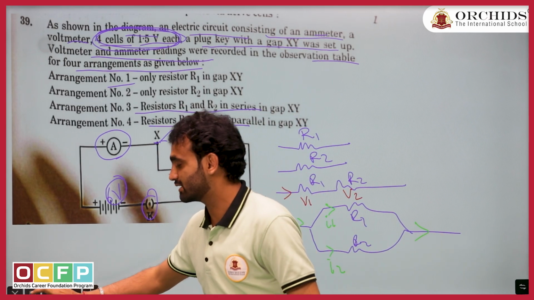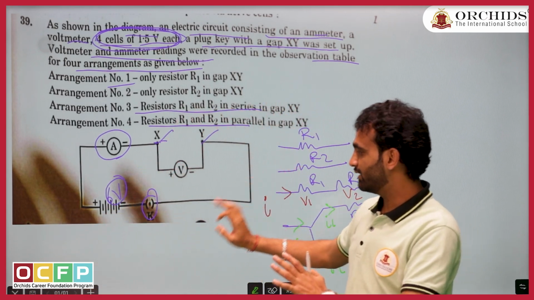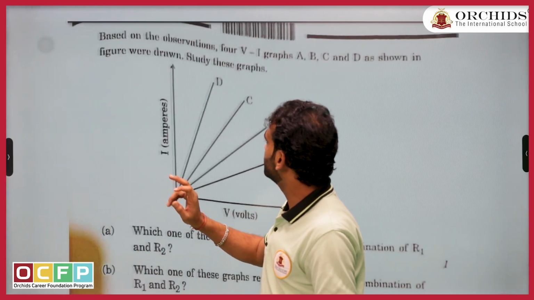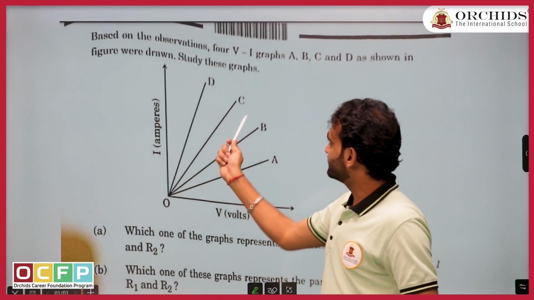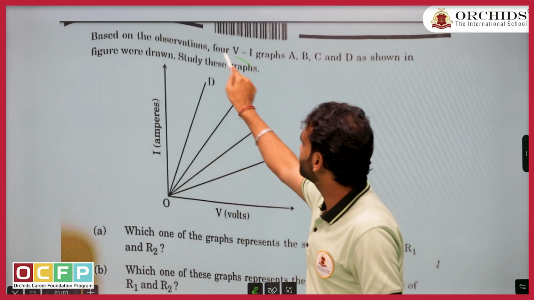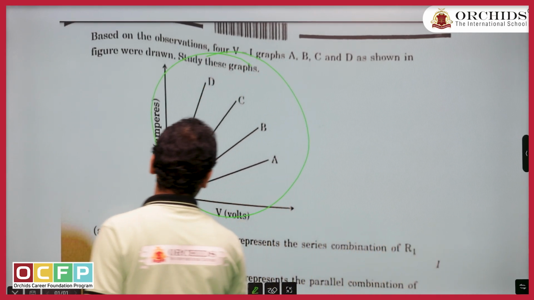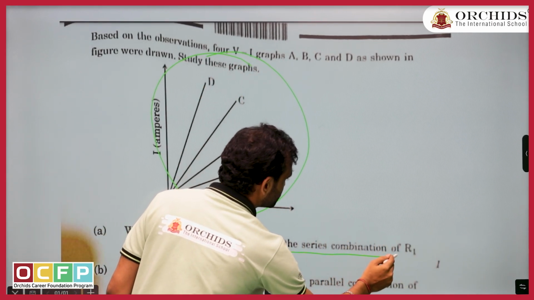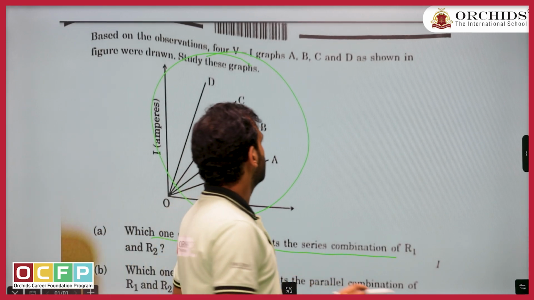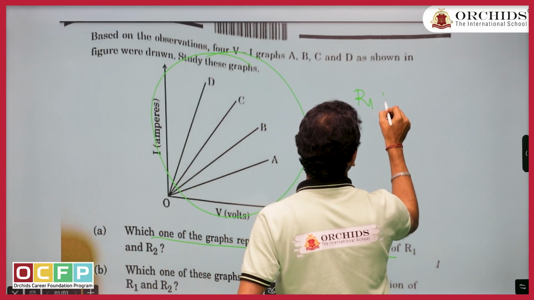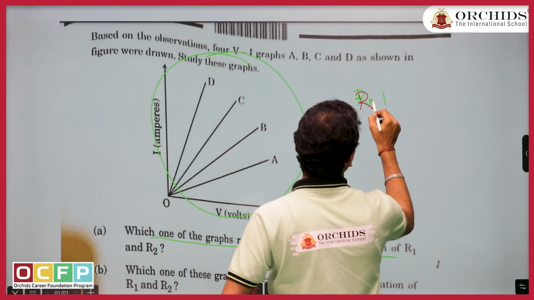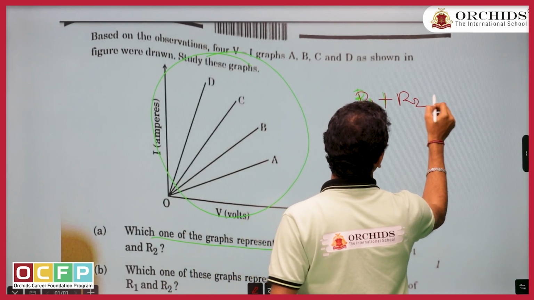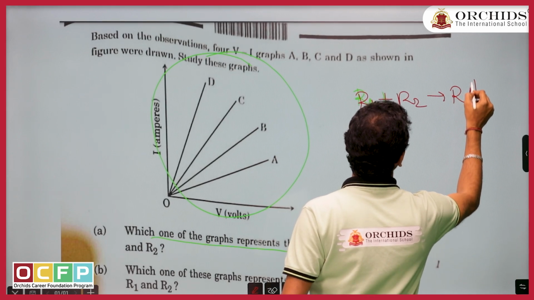Let us read the question now. This was the given case. Now the question is saying that this graph is again given in the question itself. Which graph represents the series combination? Let me tell you, series combination means R1 plus R2, that means resistance is increasing.